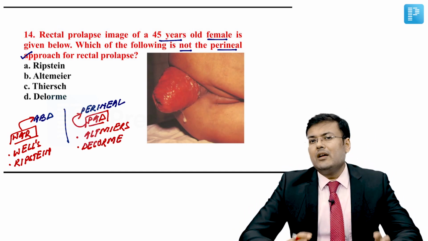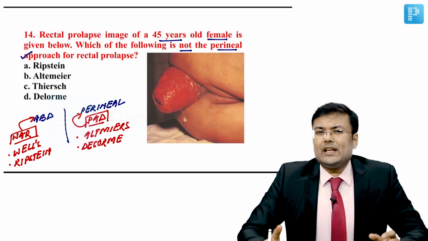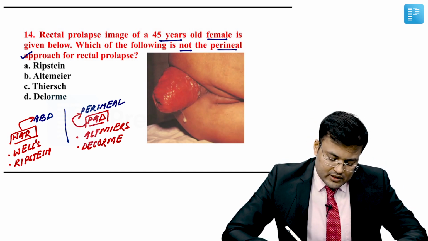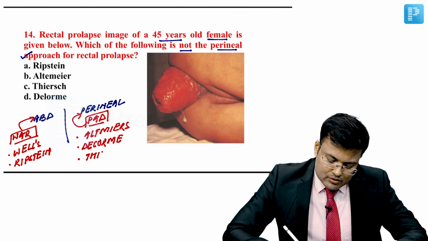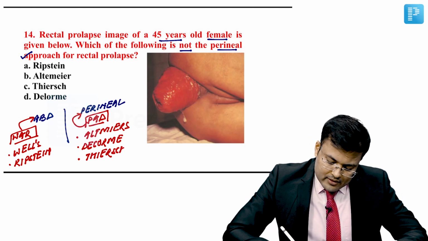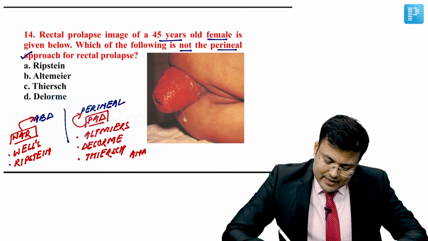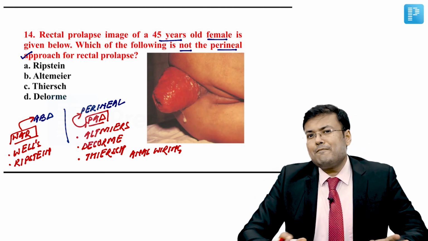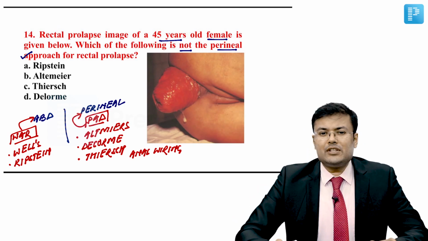These are perineal. And you know, for the patients who cannot tolerate surgery, in those cases we can go for Thiersch anal wiring also. Clear? So this is also a type of perineal approach for rectal prolapse.